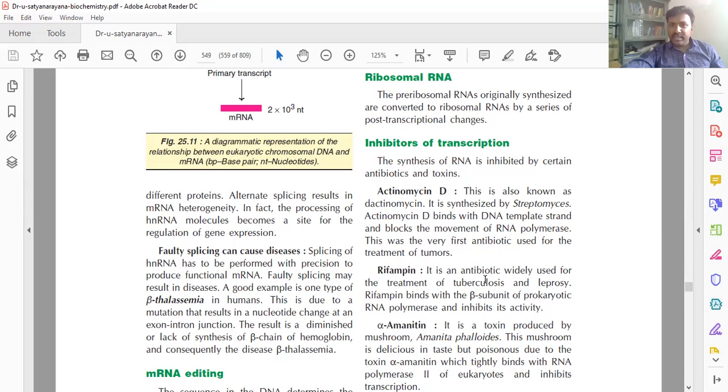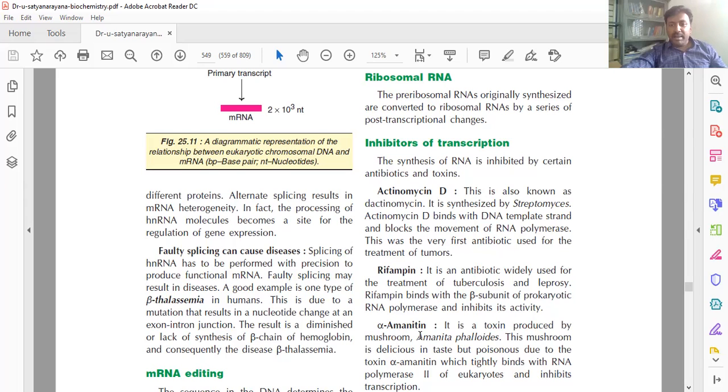Rifampicin is an antibiotic widely used for the treatment of tuberculosis and leprosy. Rifampicin binds with the beta subunit of the prokaryotic RNA polymerase. I said that in prokaryotes only one RNA polymerase enzyme is involved. So rifampicin works only in prokaryotes, not in eukaryotes. This drug binds to the RNA polymerase in prokaryotes, that is, the beta subunit.